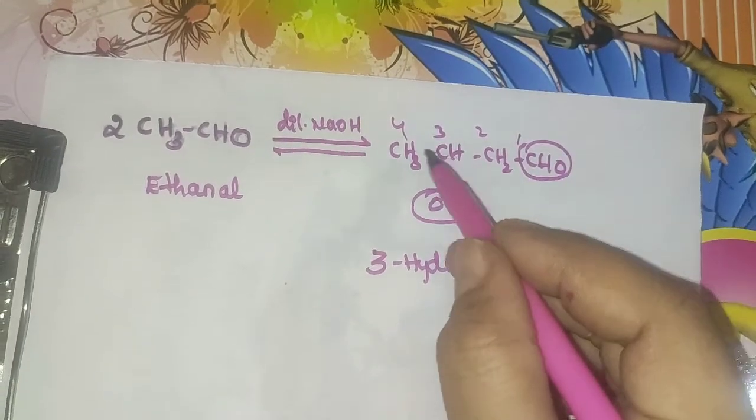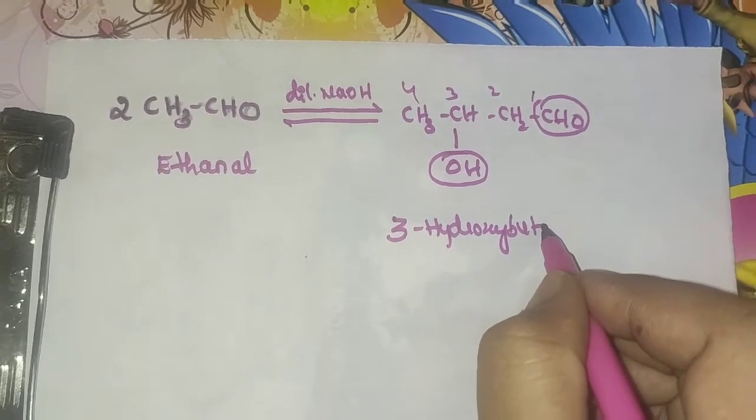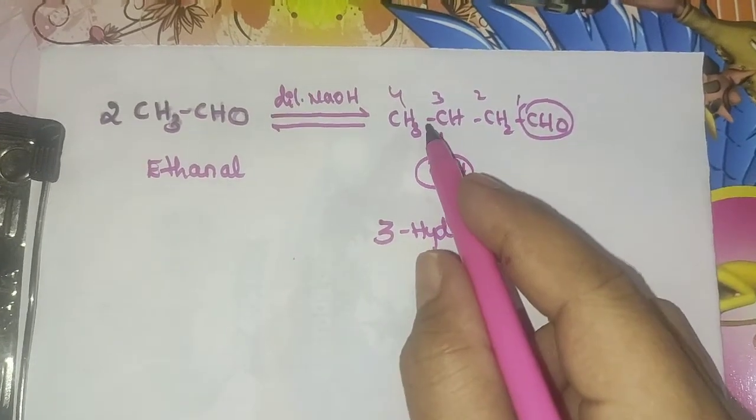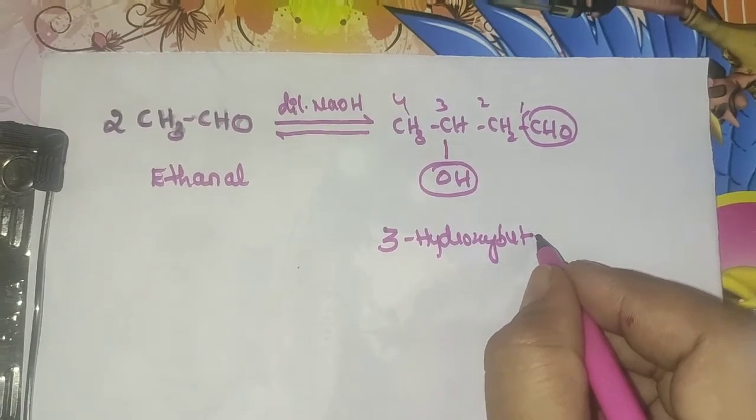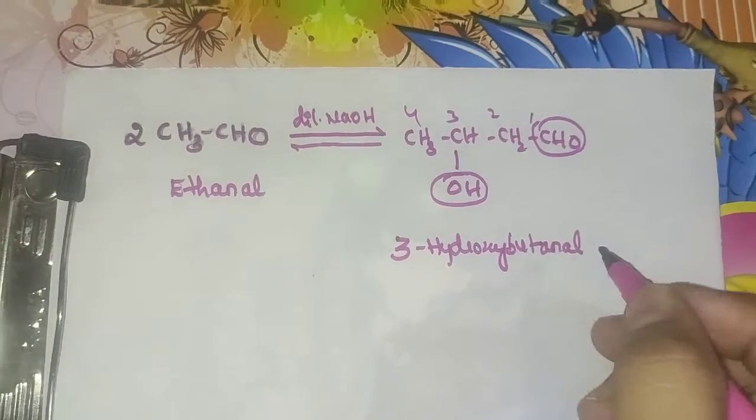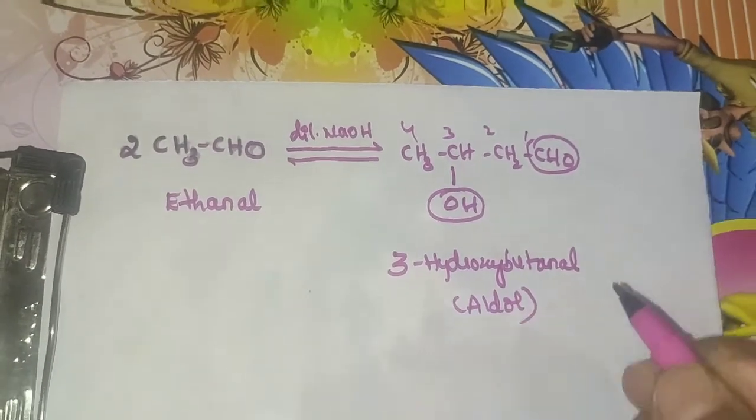So 1, 2, 3, 4. So 4 carbon atoms. So you can take but-. This is only saturated, so you can represent it as 3-hydroxybutanal, or we can take aldol.